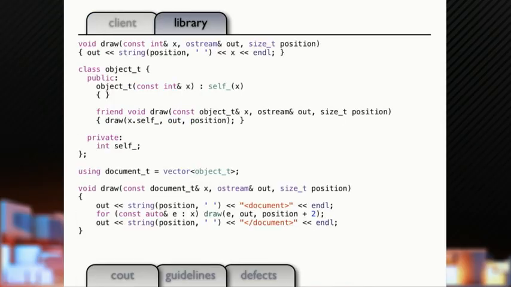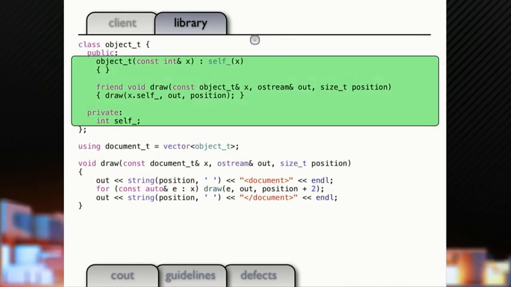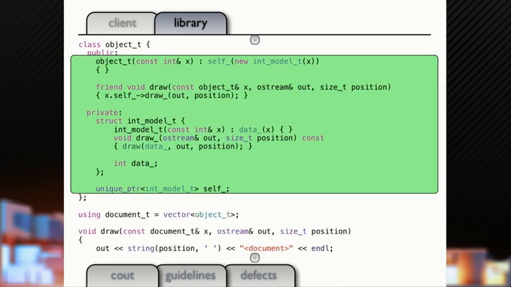Okay. Now, let's make it a little bit more complex here. Let's add a level of indirection inside the object. Now we're actually going to go ahead and heap allocate our int. Hopefully you never actually do this in practice. But we're going to heap allocate our int. Okay?